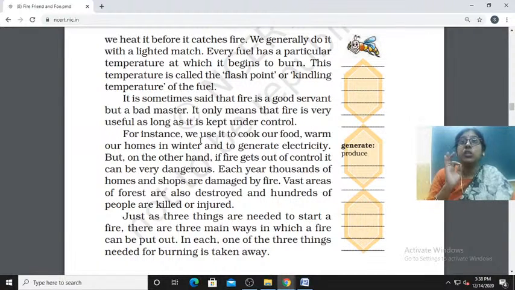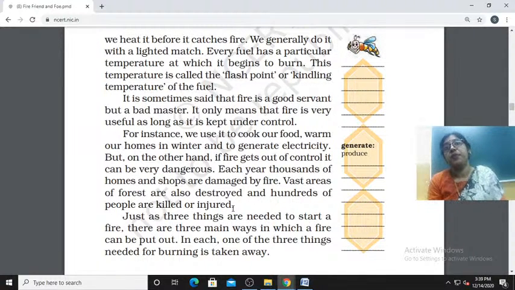Do you know, each year thousands of homes and shops are damaged by fire, and vast areas of forest are also destroyed, and hundreds of people are killed or injured. Nowadays we do not have ponds, we do not have the facility to provide water then and there.